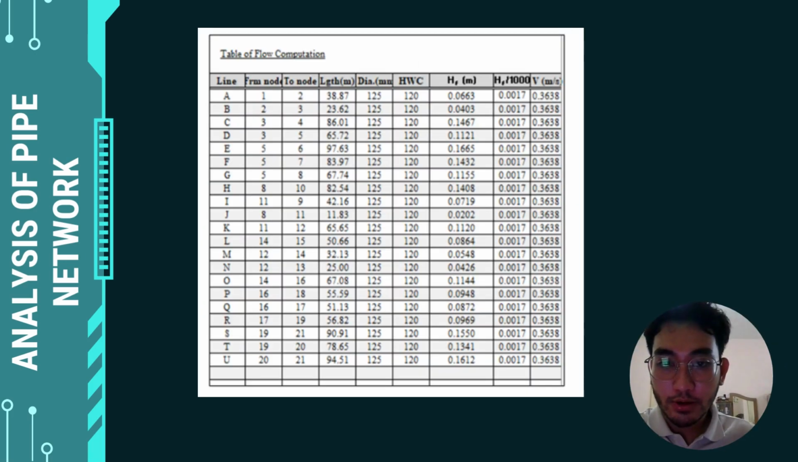This is the table of flow computation, and I created this table. The table shows from node 1 to node 21, and the length I get from the drawing. The diameter is also the same because I use HDPE pipe. For HF, I use the Hazen-Williams equation. All the head loss I consider pass because I refer to SPAN, and the velocity is also considered pass.